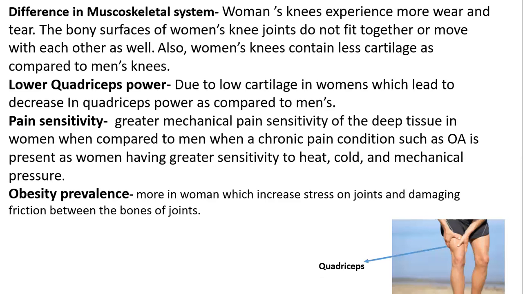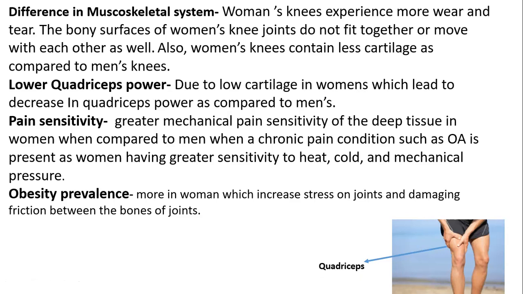Another factor is the musculoskeletal difference between men and women. Women experience more wear and tear of the joint, as women's knee joints do not fit together or move with each other, as they contain less cartilage as compared to men's knees. Another is lower quadriceps power. What are quadriceps? I have mentioned with the arrow, that is the quadriceps. This part is indicated by quadriceps. Due to low cartilage in women, this leads to a decrease in quadriceps power as compared to men.